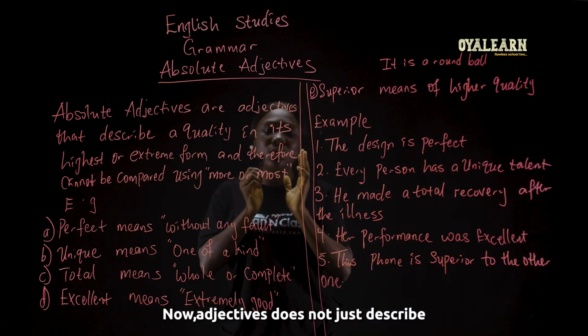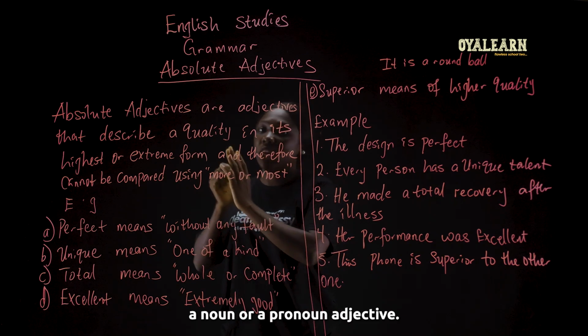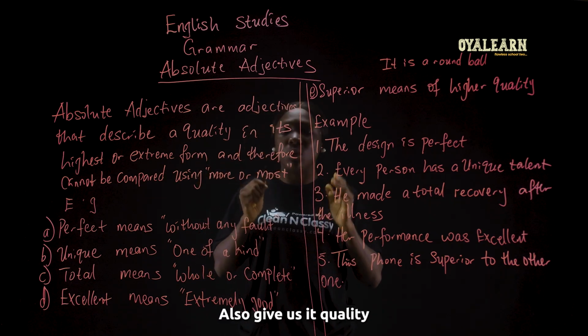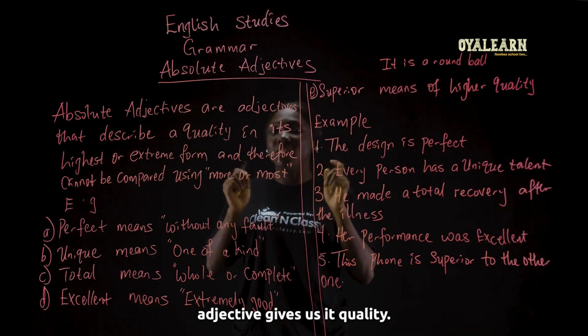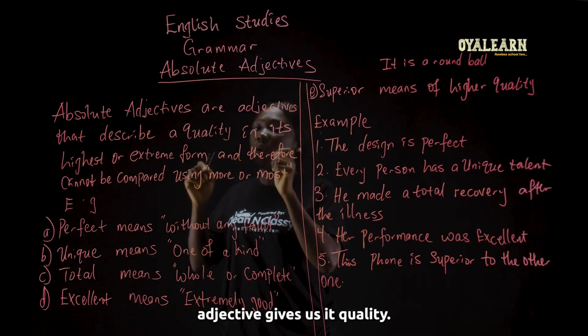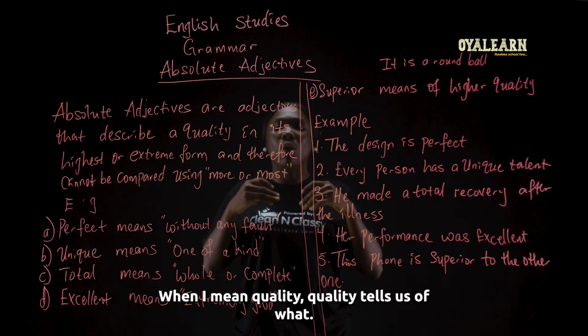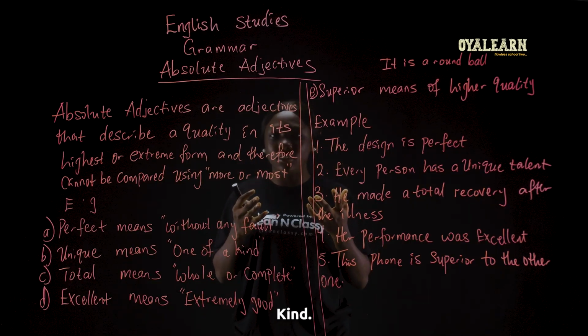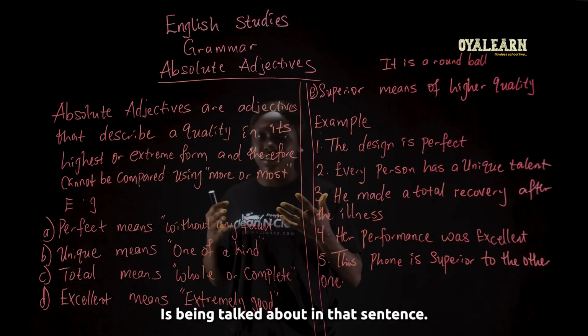Now, an adjective does not just describe a noun or a pronoun. An adjective also gives us its quality. When I say quality, quality tells us of what kind is being talked about in that sentence.